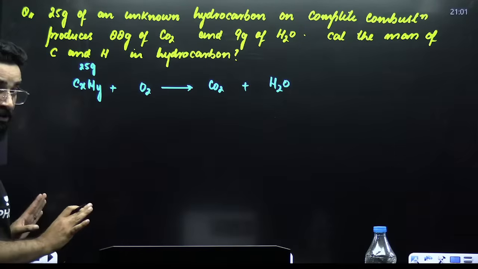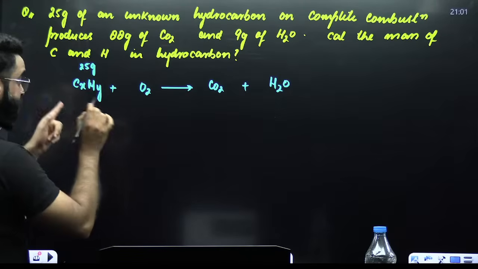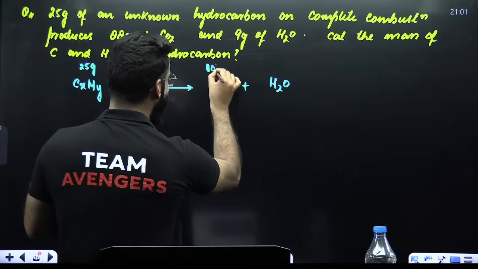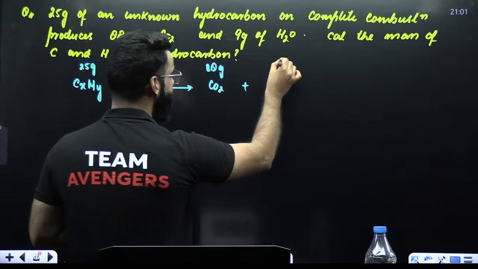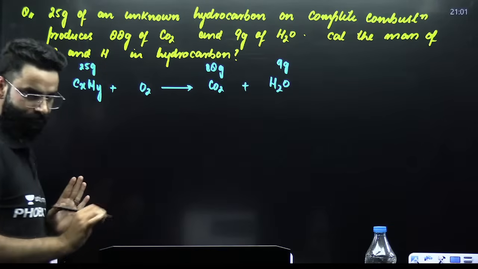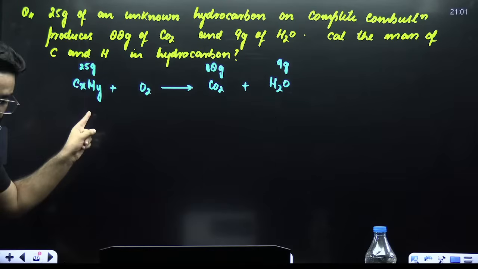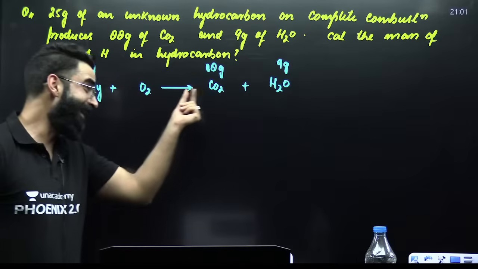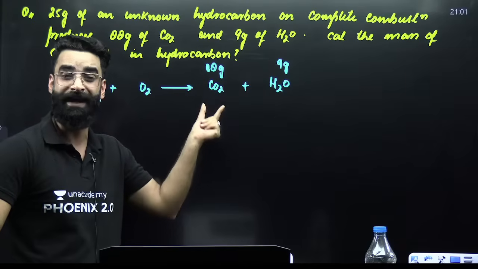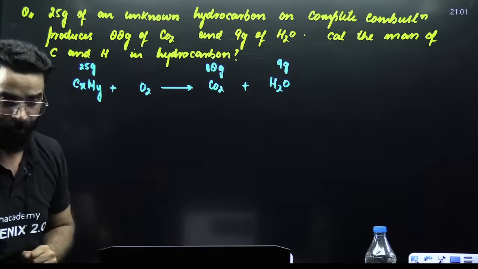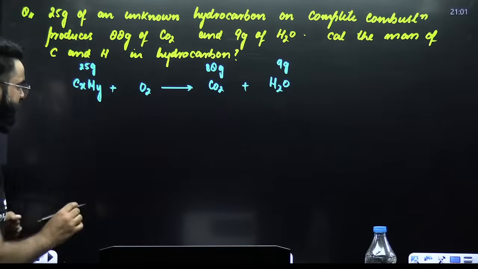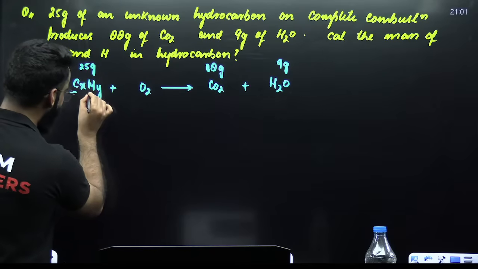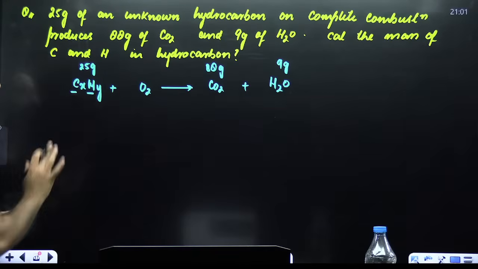25 grams of unknown hydrocarbon is undergoing complete combustion, producing 88 grams of carbon dioxide and also producing 9 grams of water. When 25 grams of hydrocarbon undergoes complete combustion, it leads to the formation of 88 grams of carbon dioxide. With that, you get 9 grams of water. Now in the question, they are asking you, what is the mass of carbon and what is the mass of hydrogen in this hydrocarbon?